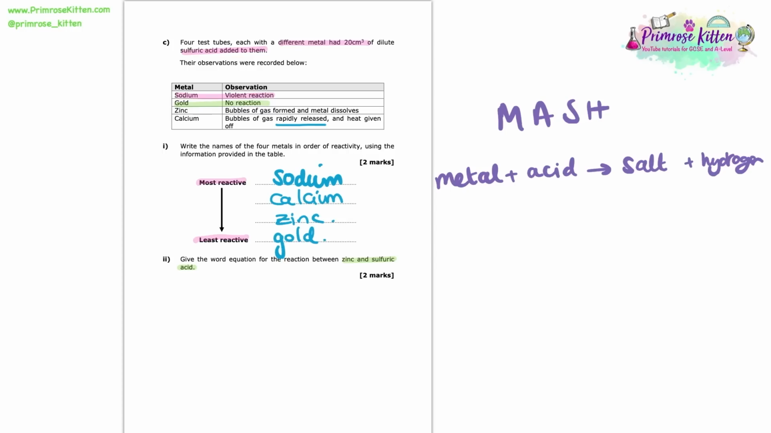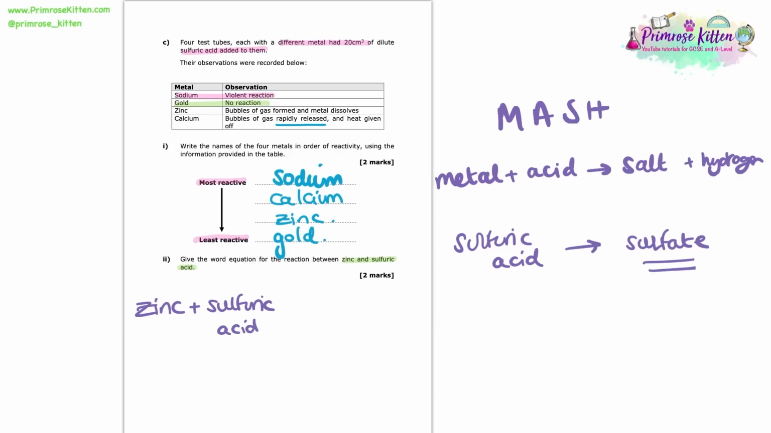Now the last little thing I'm going to remind you of before we actually answer the question is that whenever we have sulfuric acid and it forms a salt, it will form a sulfate salt. And that's really going to help us here. So let's use our metal plus acid makes salt and hydrogen to write this answer. Here we've got zinc plus sulfuric acid is going to make a salt plus hydrogen. To work out which salt, it's going to be the zinc and the sulfate. So it's going to be zinc sulfate plus hydrogen. And that there is the word equation for the reaction between zinc and sulfuric acid.